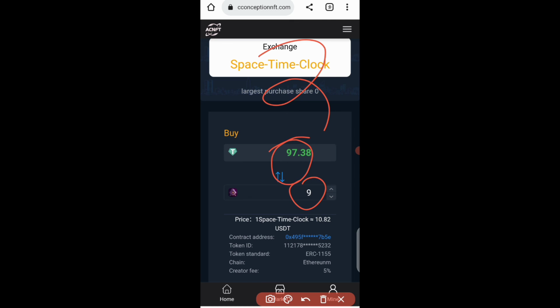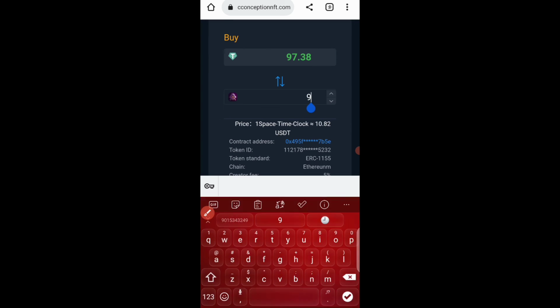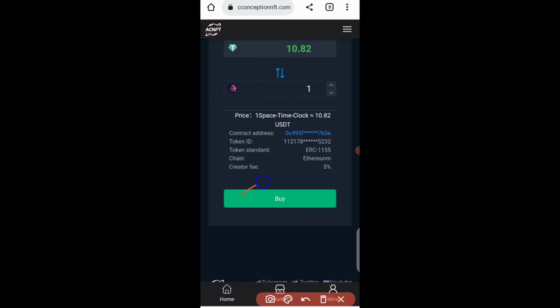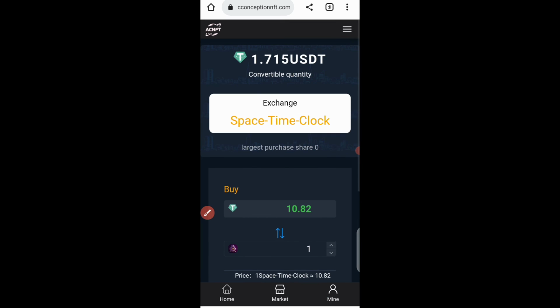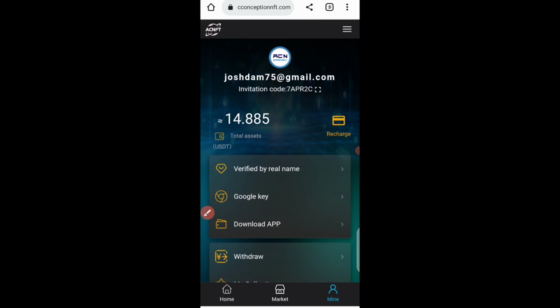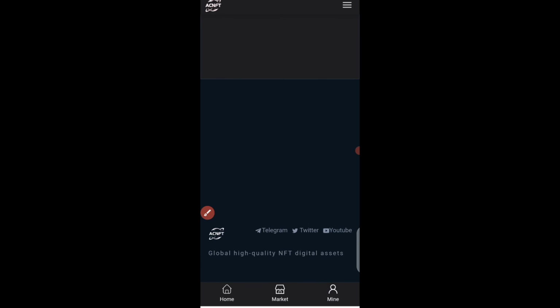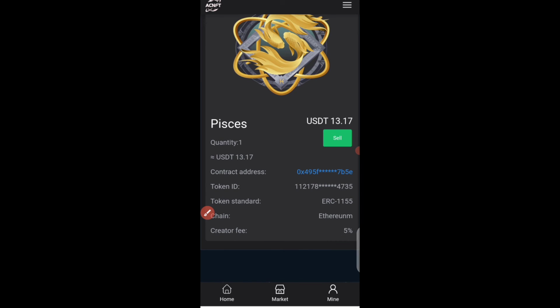So now this NFT is worth about $93. One of these NFTs is worth about $10.82. After I'm done with that, just go down a little bit and click on this buy. After that, every 24 hours, just come back to this my collection, and you'll automatically see that the profit has been added.